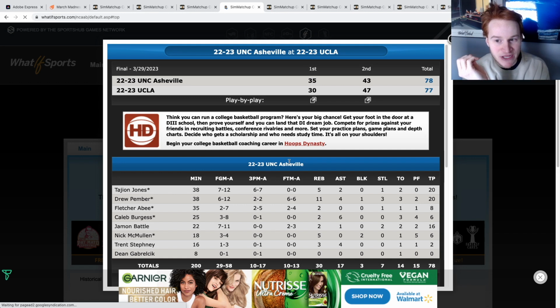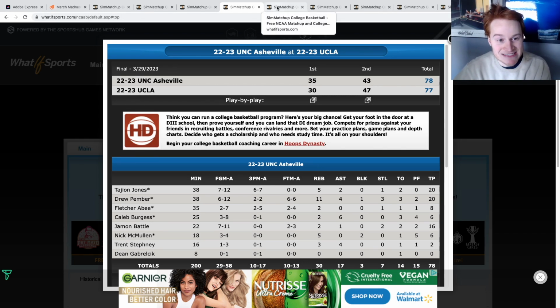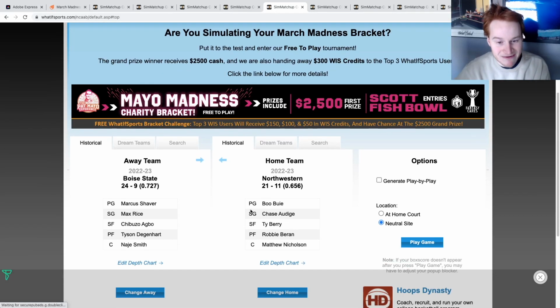UNC Asheville, a de facto 16 seed. They're a 15 seed here. How? An absolute 2v15 stunner. UCLA fully healthy in this simulation. They got down early. They tried making a comeback, and they are out, and UNC Asheville will be advancing.